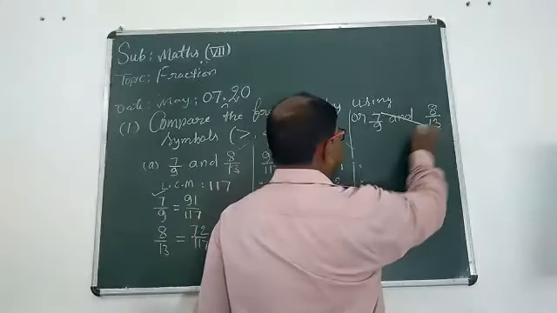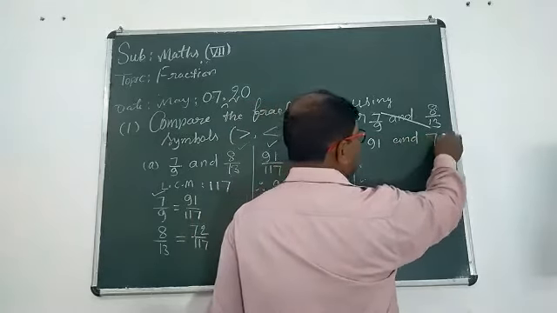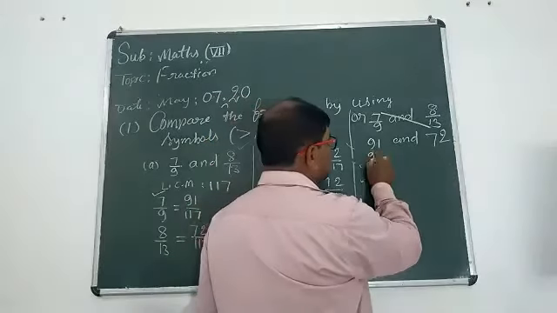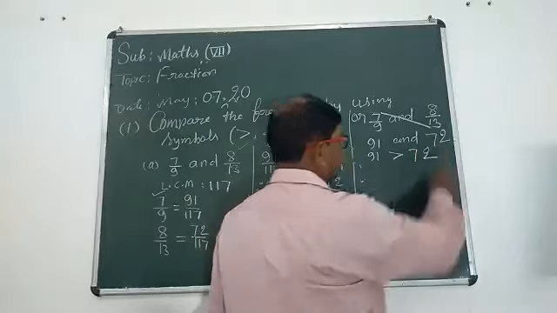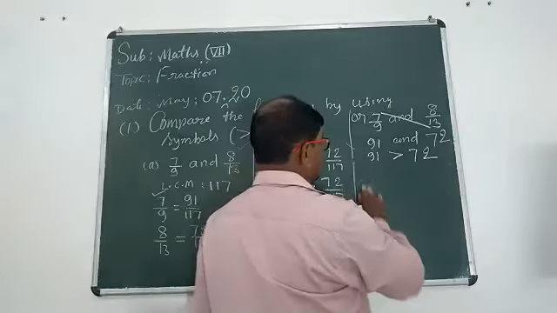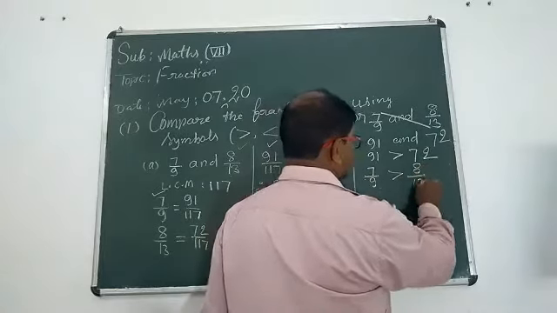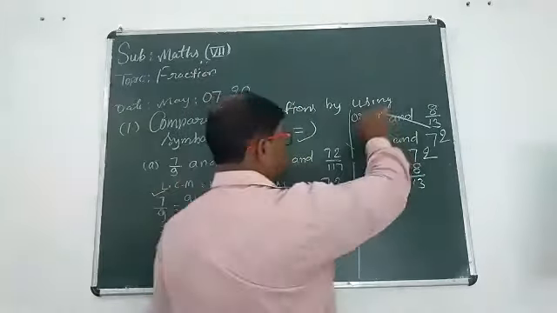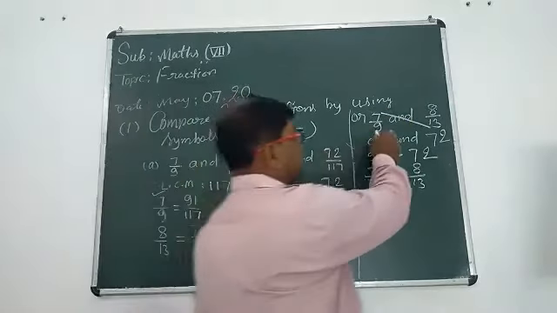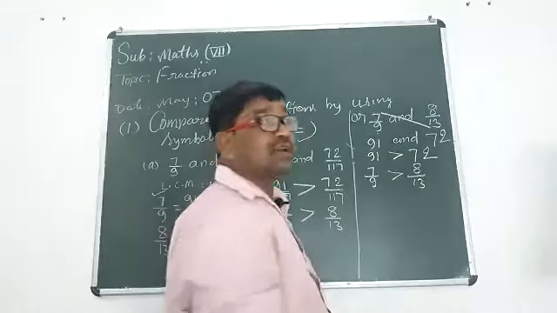So 7 times 13 is 91, and 9 times 8 is 72. Now 91 is larger than 72. So we can say 7 upon 9 is larger than 8 upon 13. In this way, mind this method: 7 upon 9 and 8 upon 13, these two fractions, and we want to compare them, to see which one is larger.